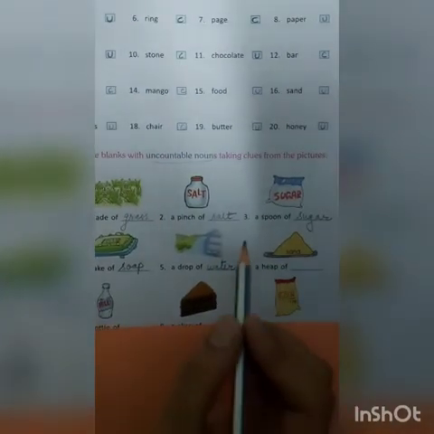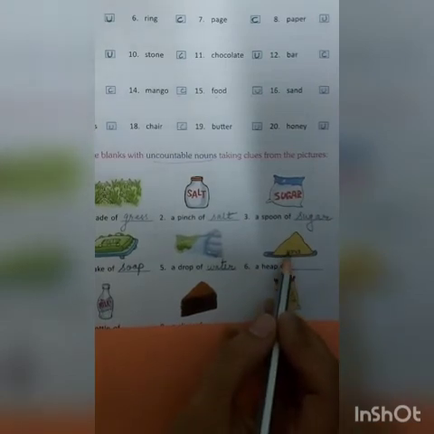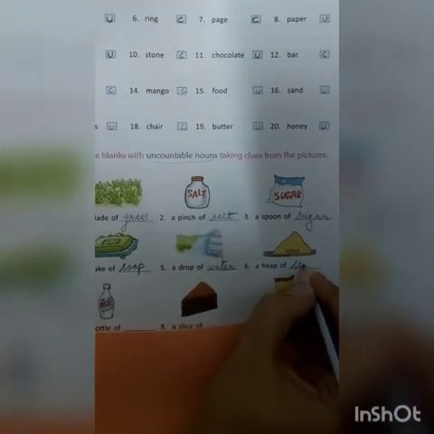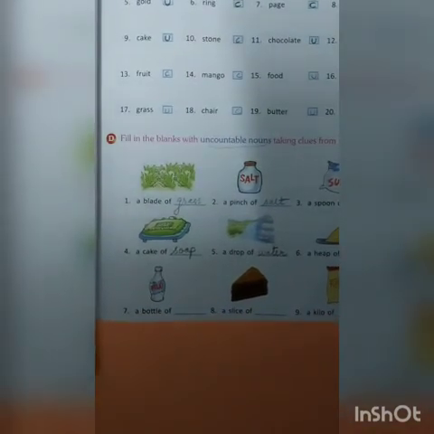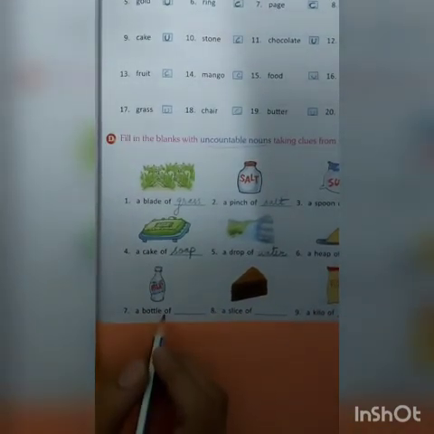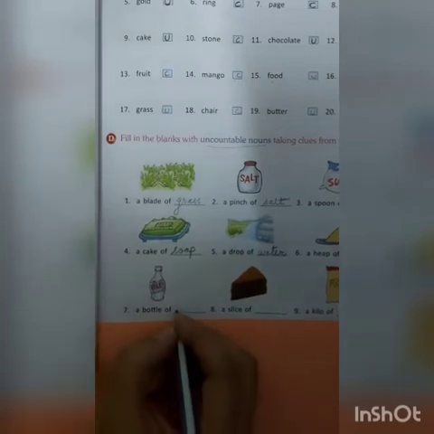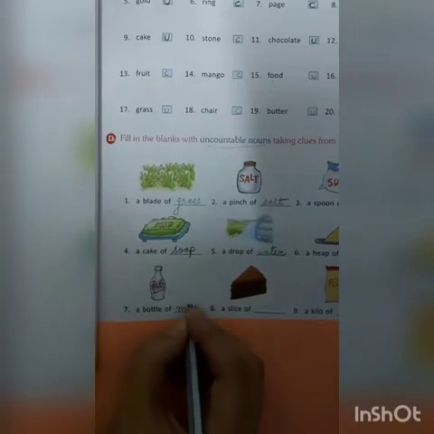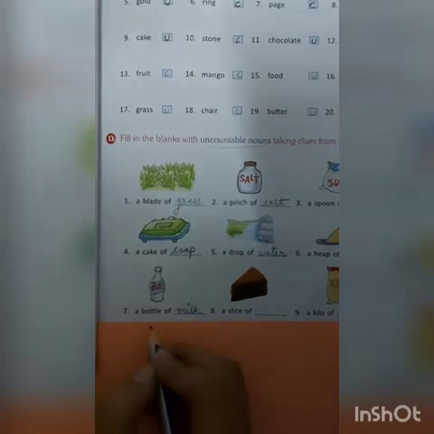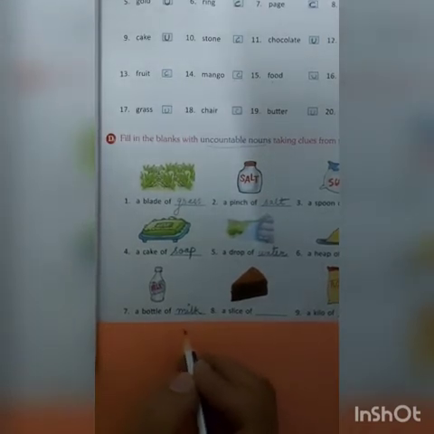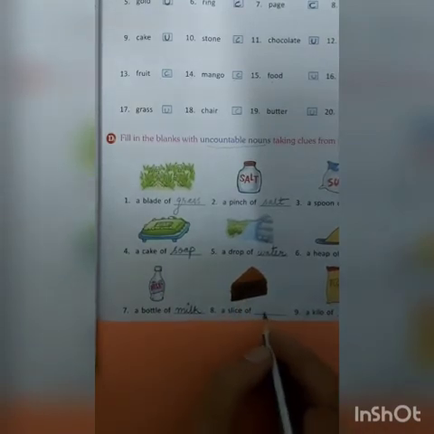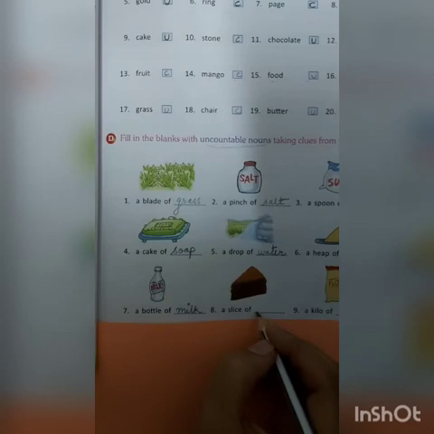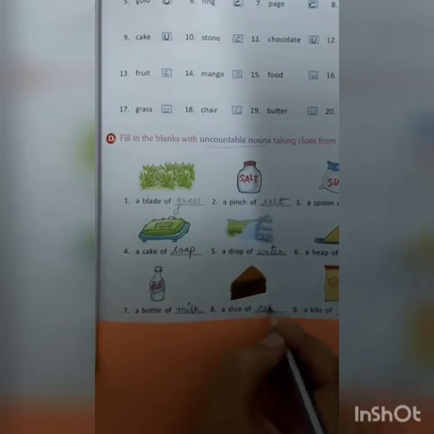Next, a heap of what? A heap of sand. Sand is uncountable, but we can say a heap of sand. A bottle of dash. Now this is what? Milk. Now we cannot say one milk or two milk, but we can say a bottle of milk or a glass of milk. Now this is cake, so we can say a slice of cake.